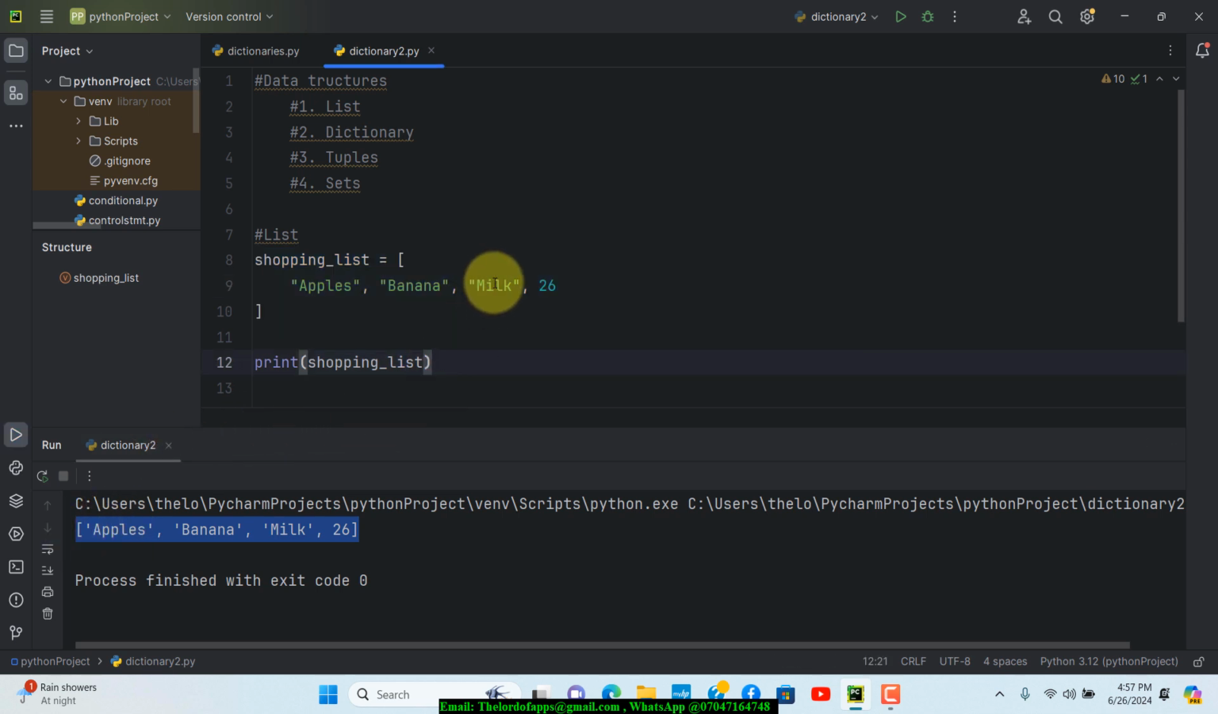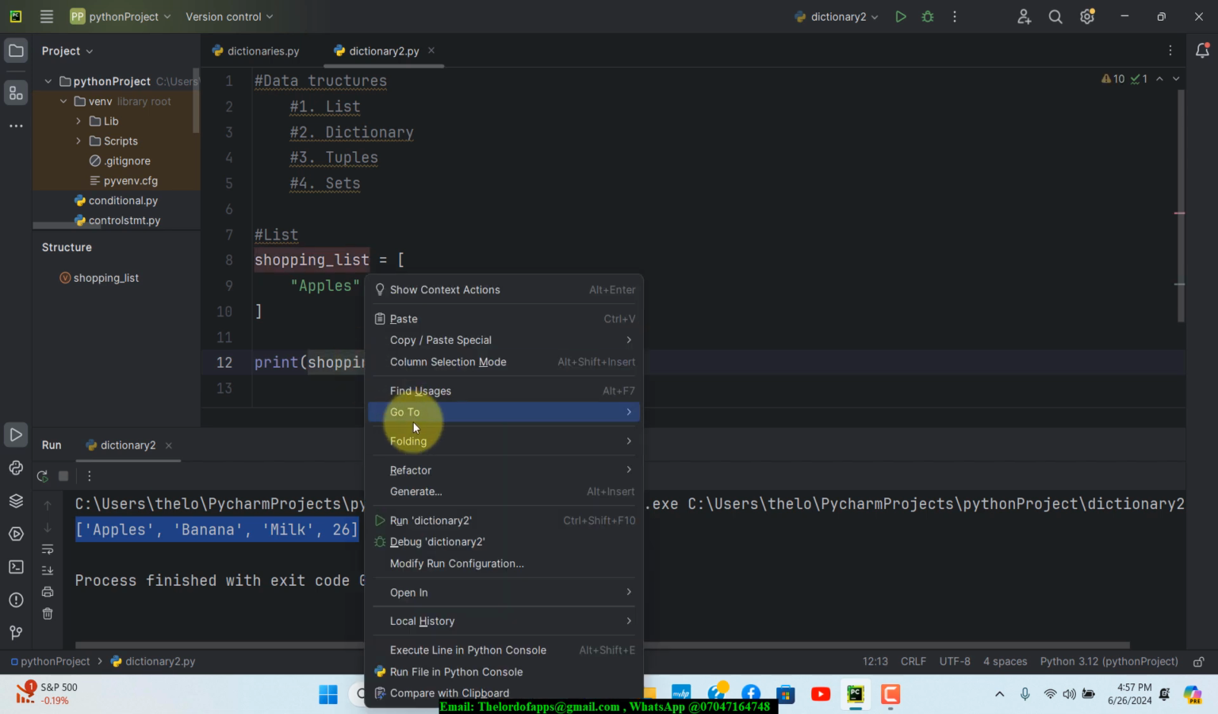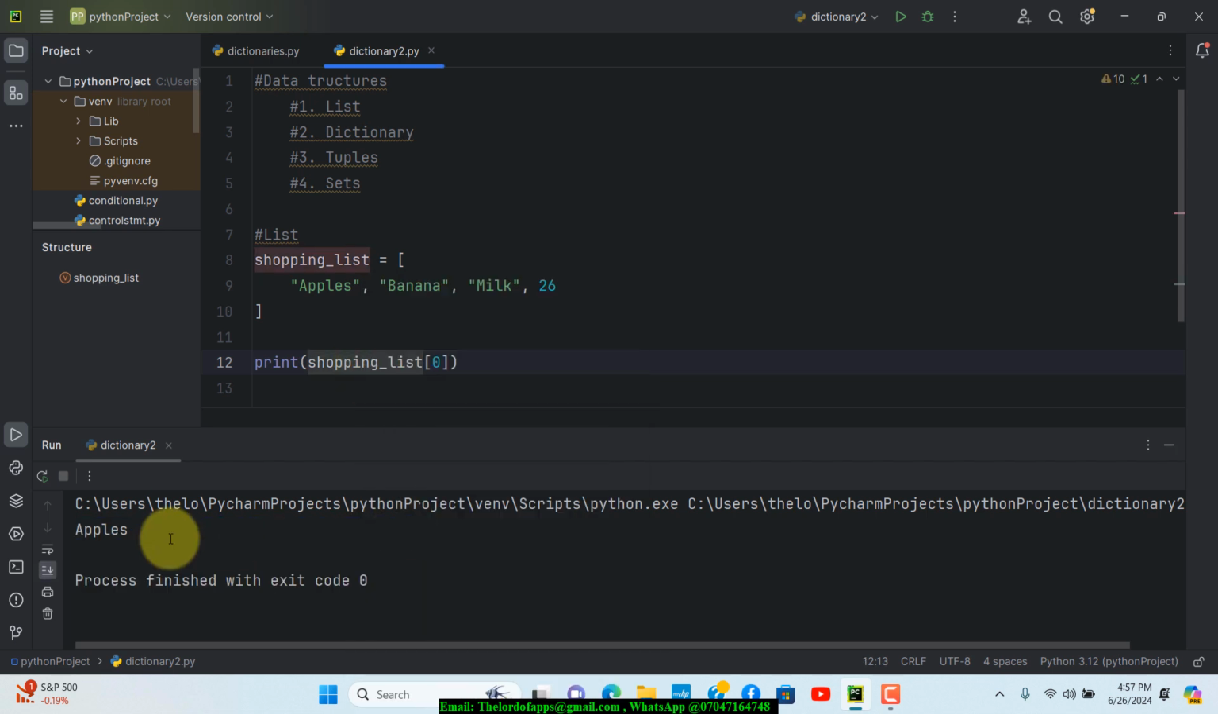But if you want to access a particular item in here, you can look at it like arrays in other programming languages, and counting in arrays is zero based. So the first one, apple, is 0, this one is 1, this is 2, and this is 3. If I throw in my square bracket and put 0, save the changes and run that, I'm going to get apple, because apple is the first item.